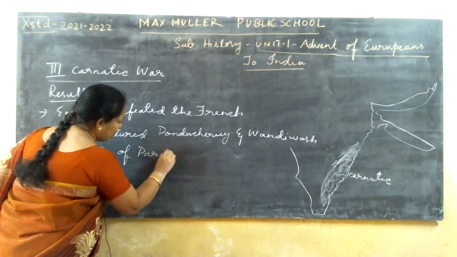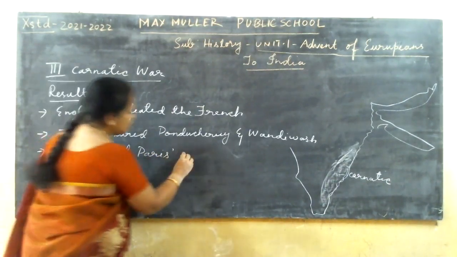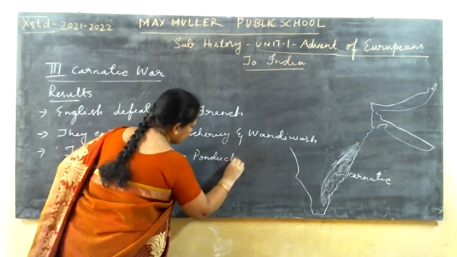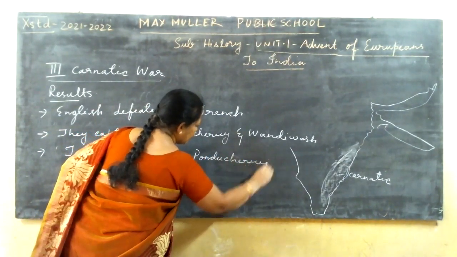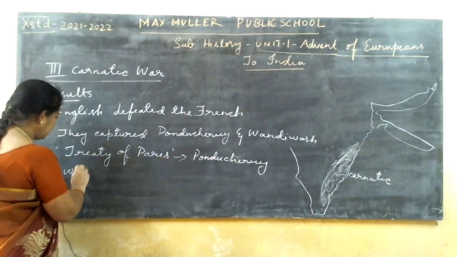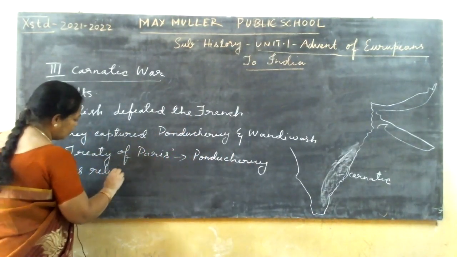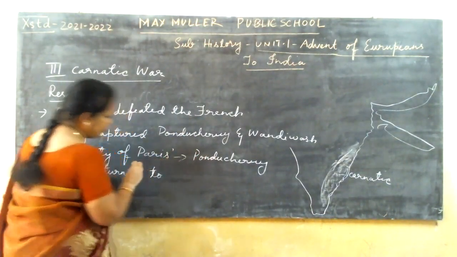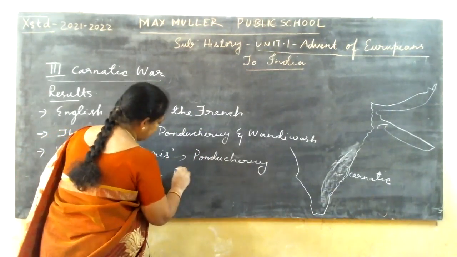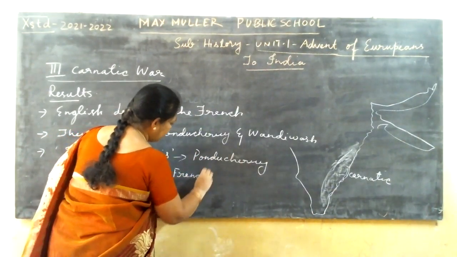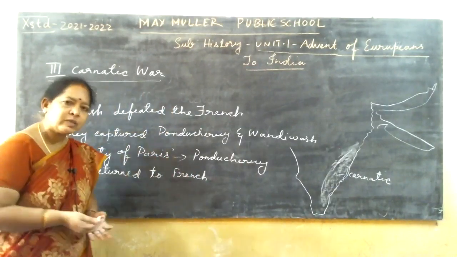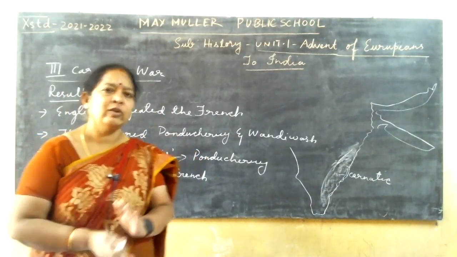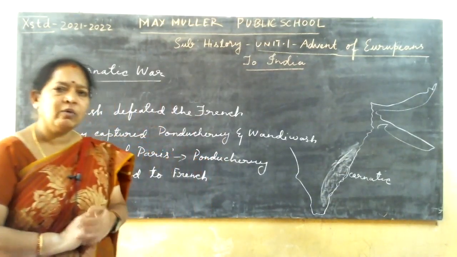Treaty of Paris, Pondicherry was returned to the French by the English. You got to know now? So once again, I'll explain to you. Third Carnatic War. What happened? Count de Lally, who was the head of the French, what happened?